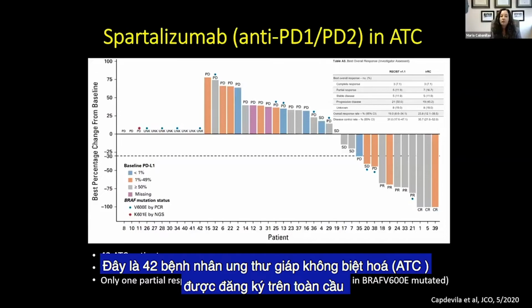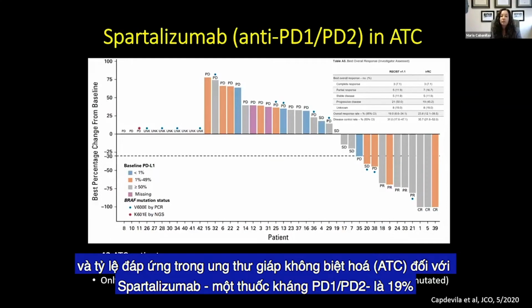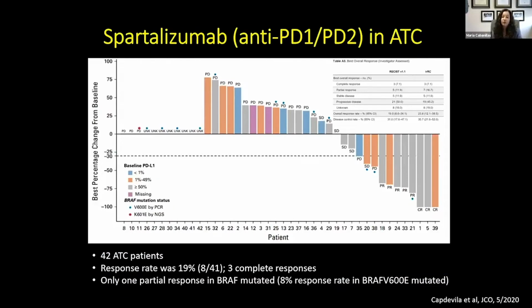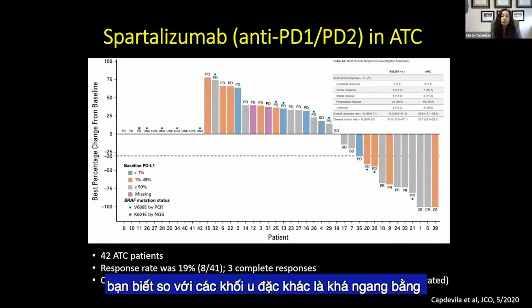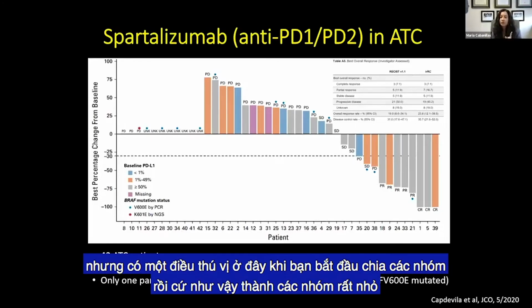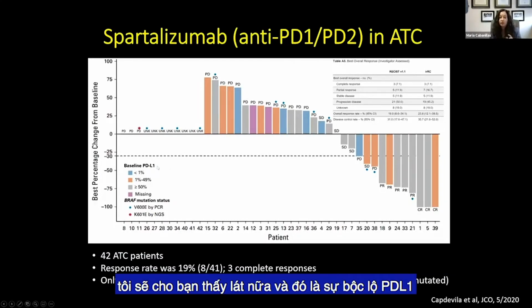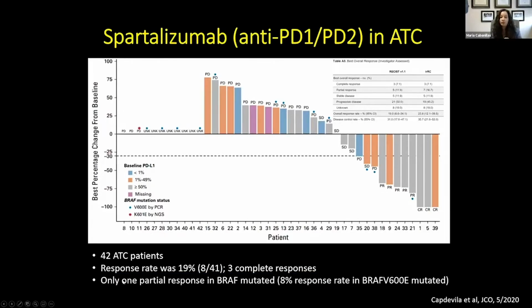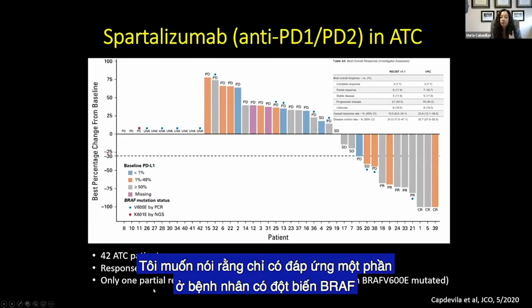So this is 42 ATC patients. This was global enrollment. And the response rate in ATC for spartalizumab, which is an anti-PD-1, was 19%, which, compared to other solid tumors, is pretty much on par. But there's something interesting here when you start to break down the groups, which then granted become very small, that I'll show you in a minute, and that's the PD-L1 expression. I do want to say that there was only one partial response in a patient with a BRAF mutation.